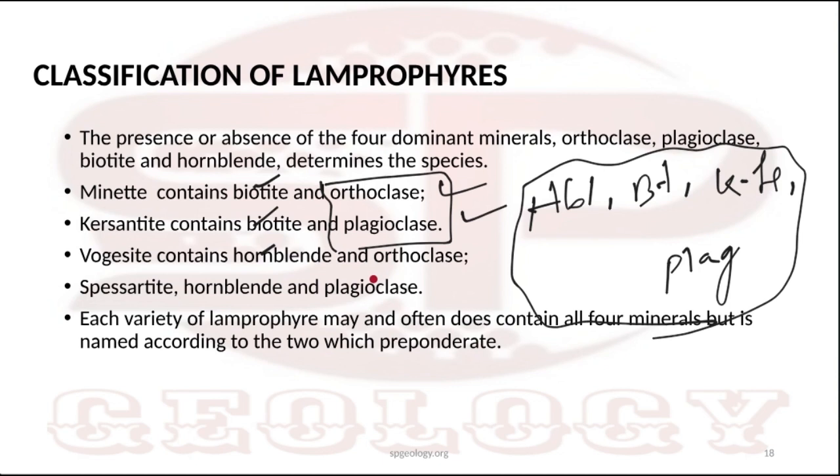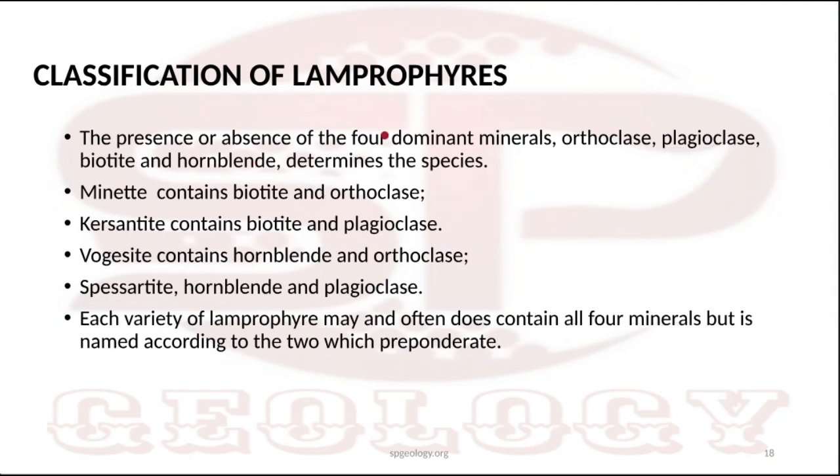So you can write down like this: minette is composed of biotite plus orthoclase. Kersantite is biotite plus plagioclase.